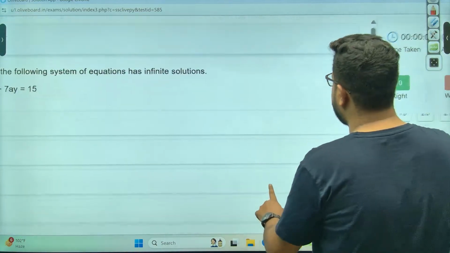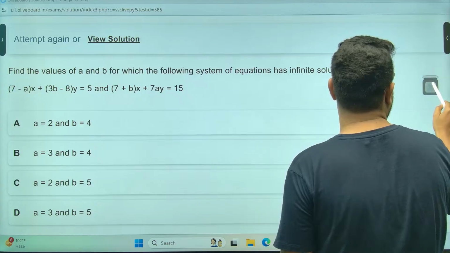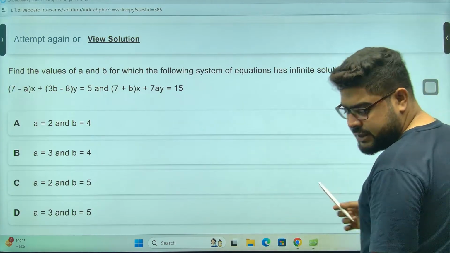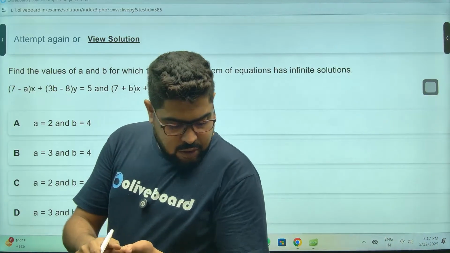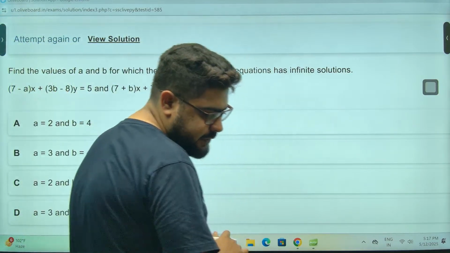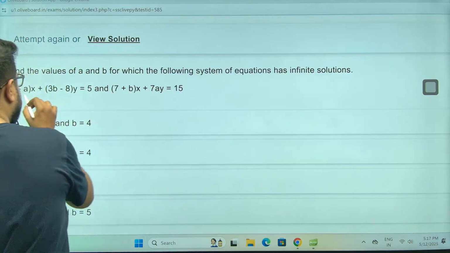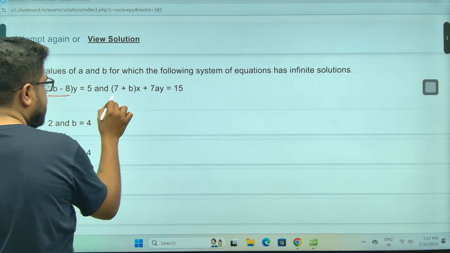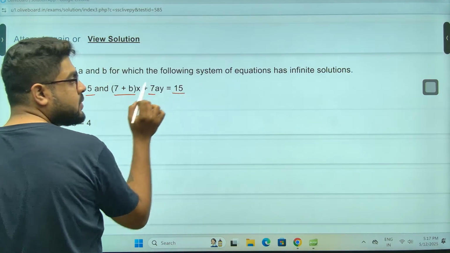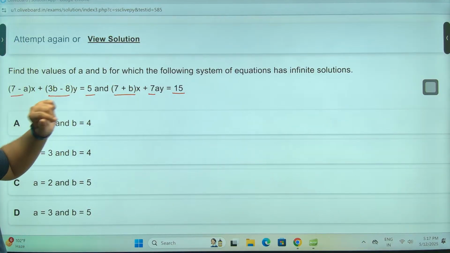Achha. Infinite solutions means one straight line lying on top of the other straight line, one straight line superimposed on top of the other. Yes, Arghamita? Yes, perfect. Now, it means all the ratios must be equal. I've told you guys this. Sir, this X ratio, A and B is there.